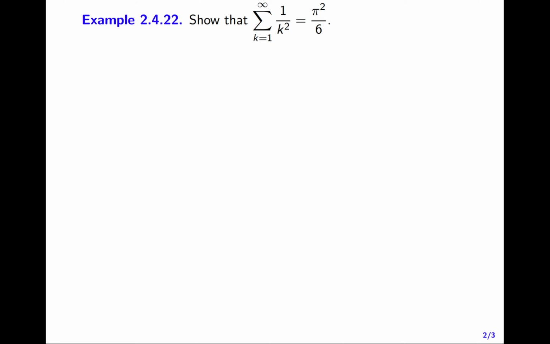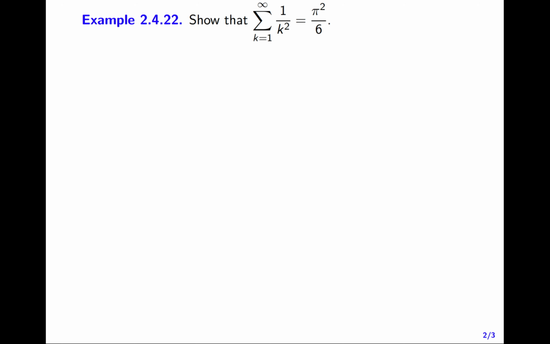And one way people like to use the Parseval and Plancherel identities is to evaluate integrals, or to evaluate sums, rather, that we couldn't quite evaluate from methods of calculus. So in this example, we'll look at the sum from k equals 1 to infinity of 1 over k squared, and we're going to show that this is equal to pi squared over 6.